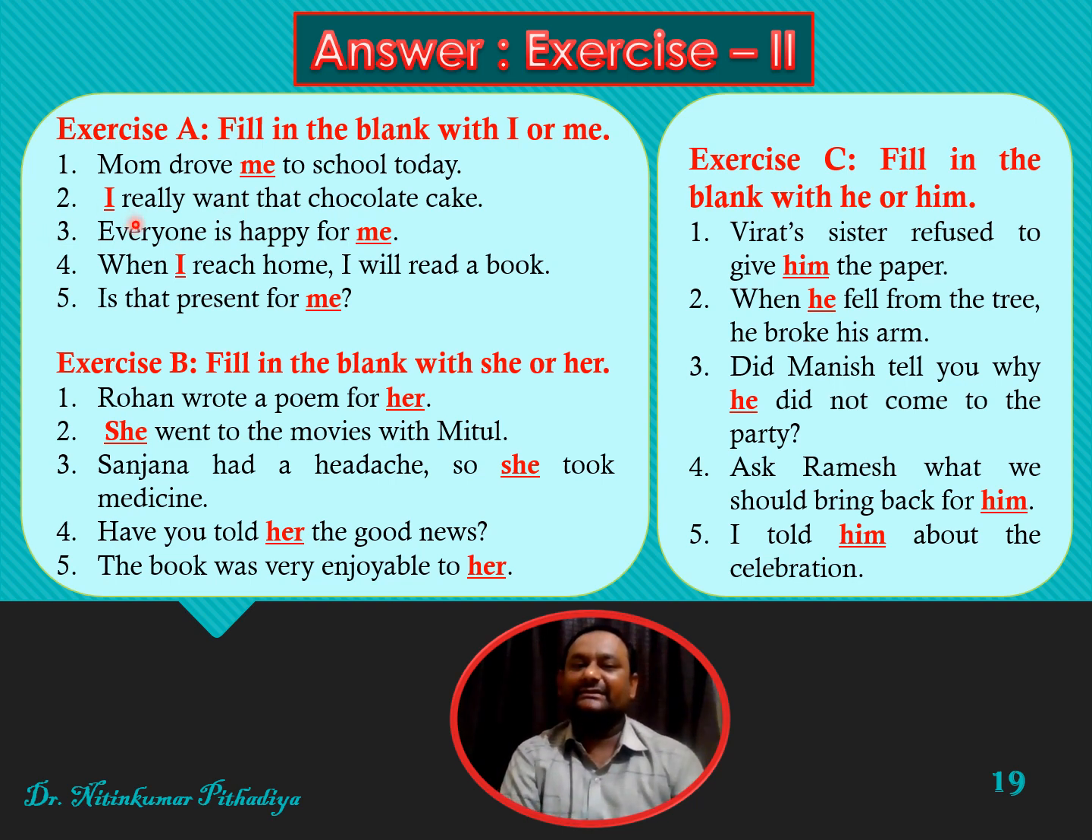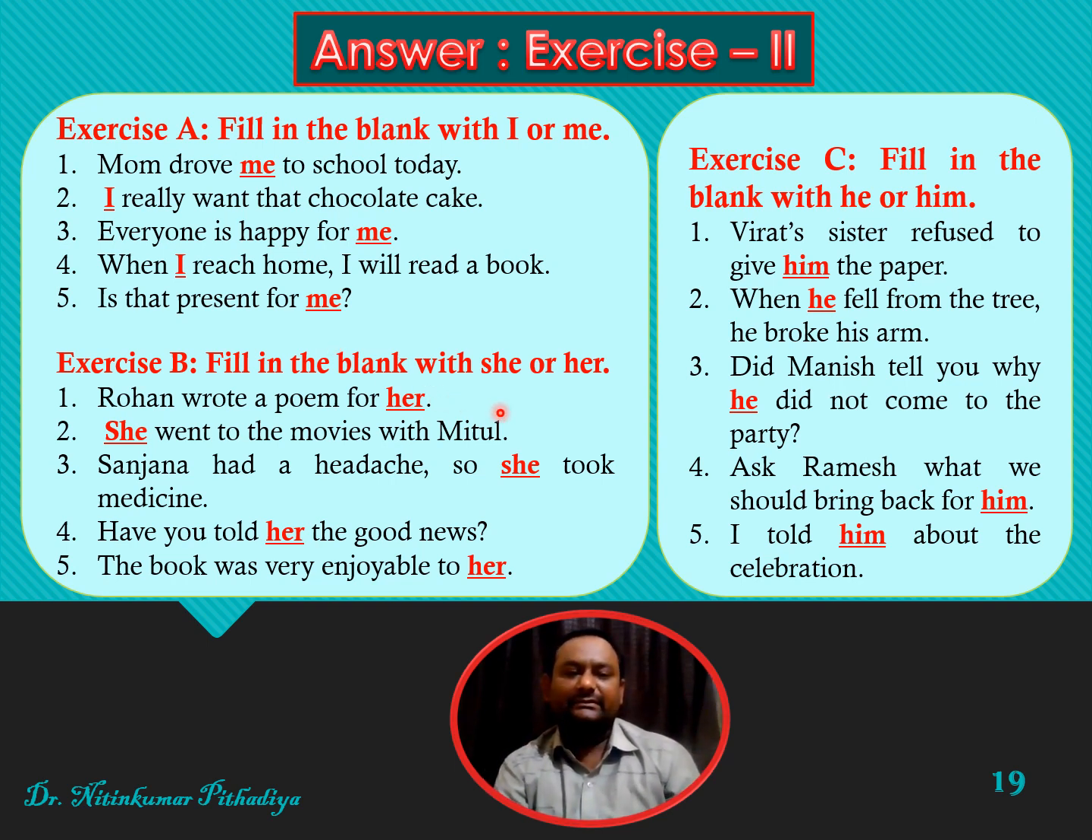In the second sentence, you can see, I really want that chocolate cake. In the third sentence, it is again used as an objective pronoun, like everyone is happy for not I, but me. When I reach home, I will read a book. The last sentence is, is that present for me? So it's also used as an object.